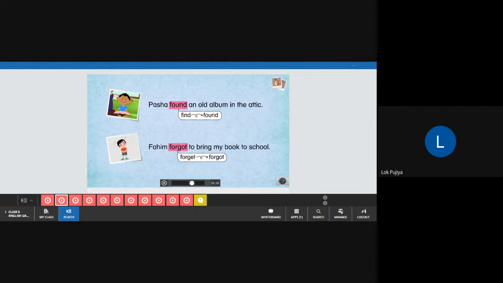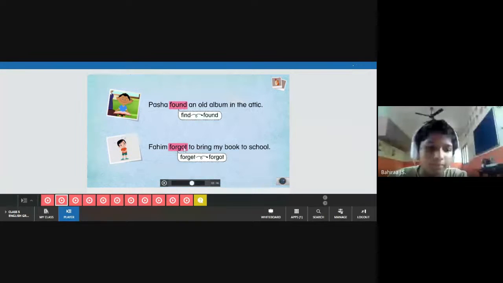You have to be very thorough with the past form of the verbs. So what I'm going to do is I will give you 20 main verbs in the Google Classroom. Study that. I will give you today or tomorrow. Is everyone ready with that? So there are some main verbs.